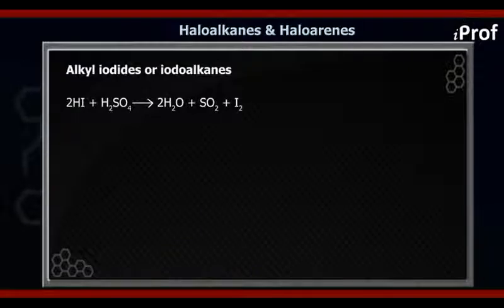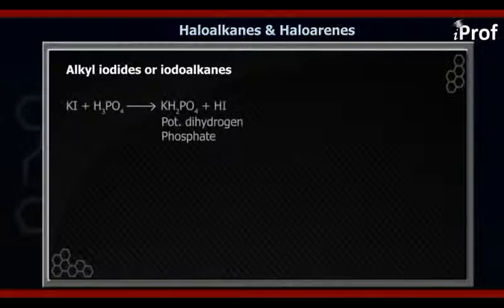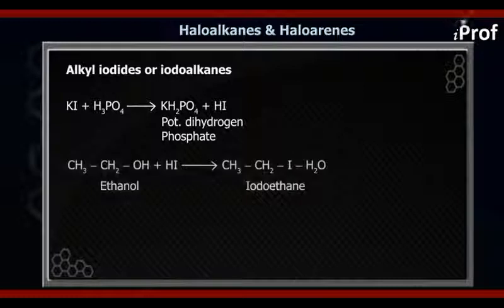So the other acid which we use over here is H3PO4, phosphoric acid. So we add NaI, we take H3PO4 and it forms NaH2PO4 plus HI. And again it will show the same type of mechanism as it was shown by HCl as well as HBr, and hence it forms RI. This is about the preparation of RI using alcohols with HI. This is about the preparation of RX from alcohols with HX.